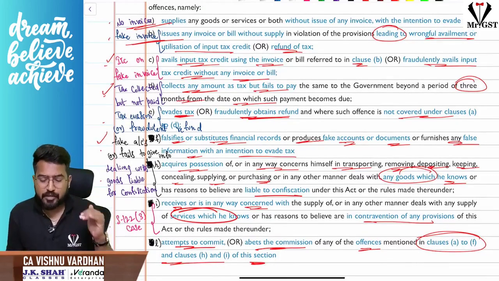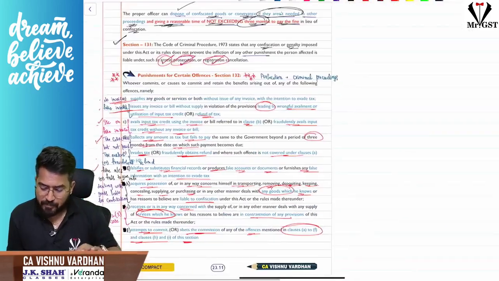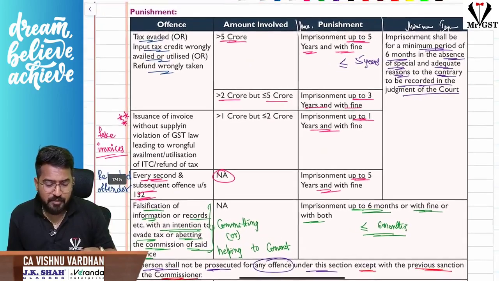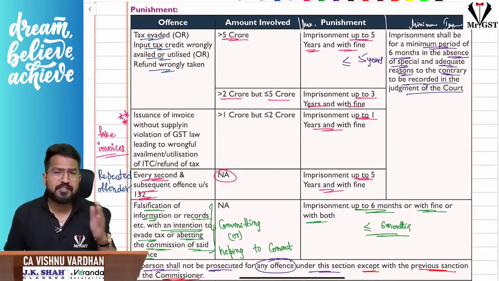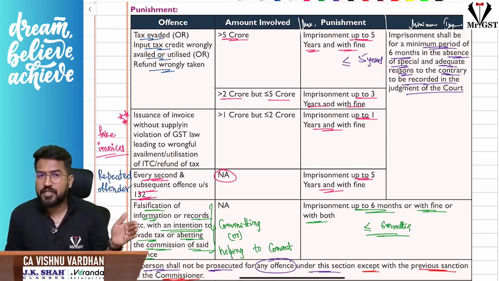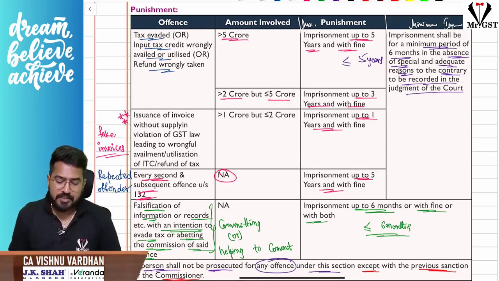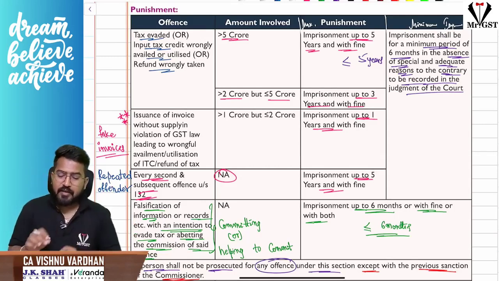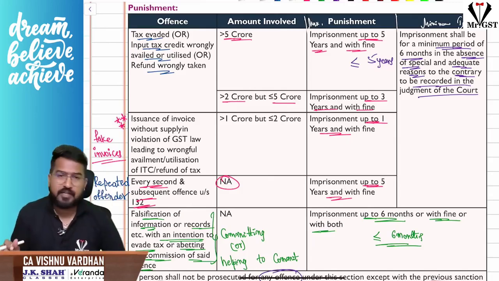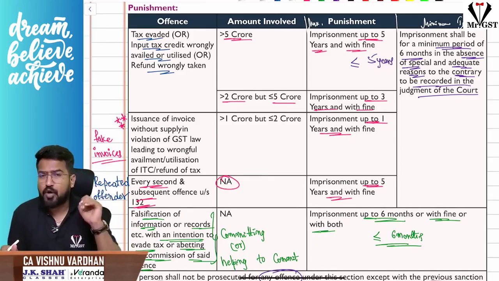Now this is not the end of the story. Remember carefully. So how will the punishment be there, sir, in the prosecution? As I told you, there is an imprisonment here. When section 132 gets triggered, prosecution will come into picture. And please understand here, not every time will this prosecution come into picture, not every time will you be subjected to imprisonment. There is a monetary limit.